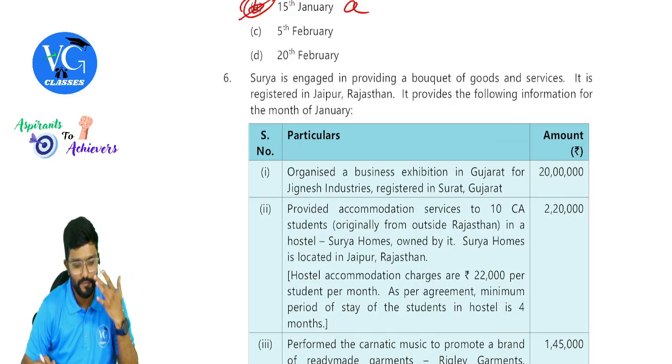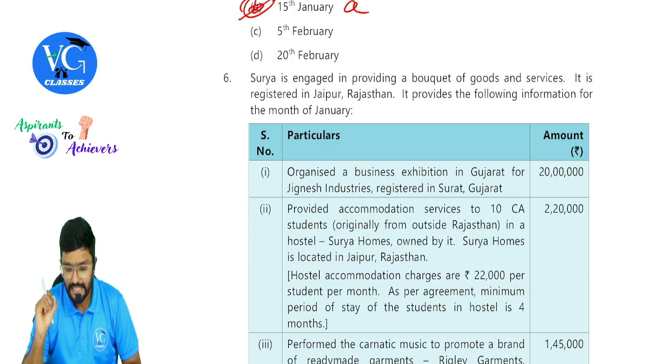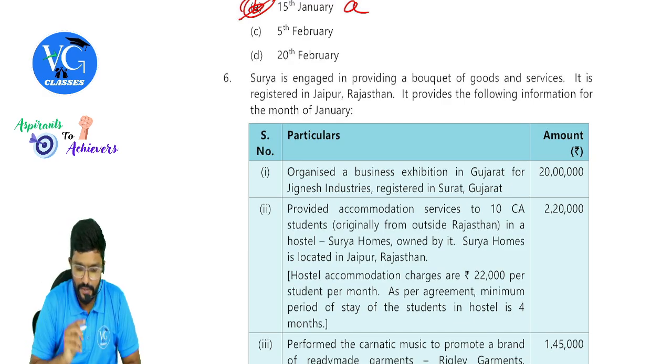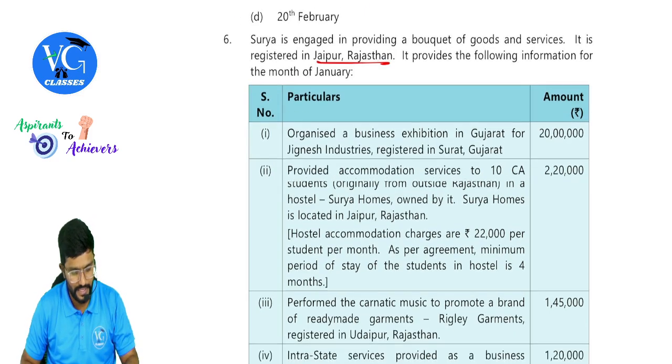Fine, we'll move forward. Sixth question. Surya is engaged in providing bouquet of goods and services. It is registered in Jaipur, Rajasthan. It provides the following information for the month of January, guys.